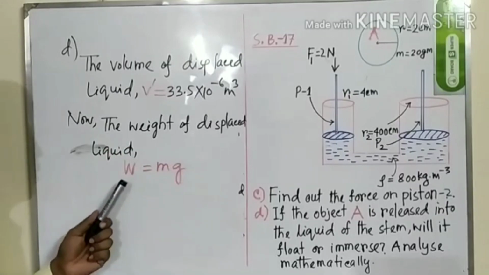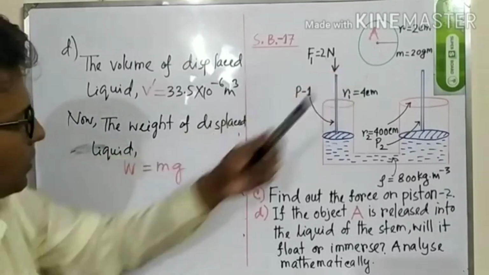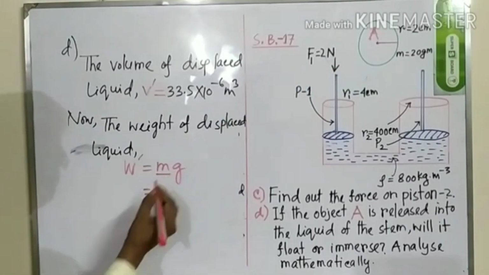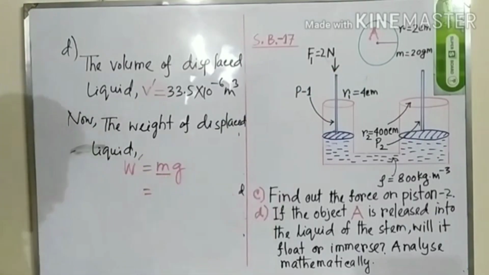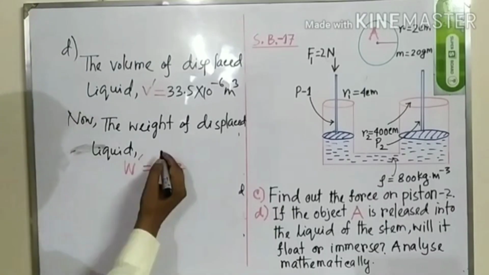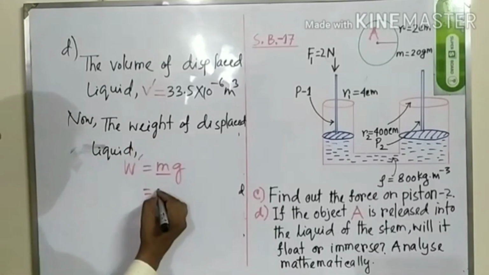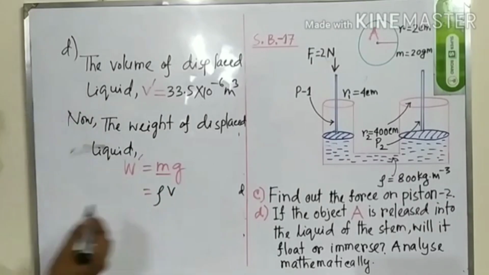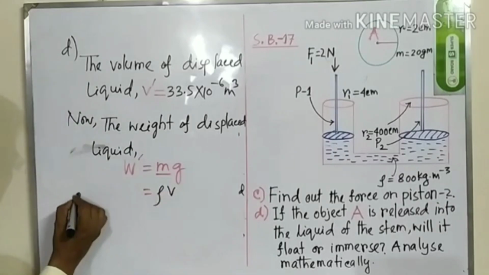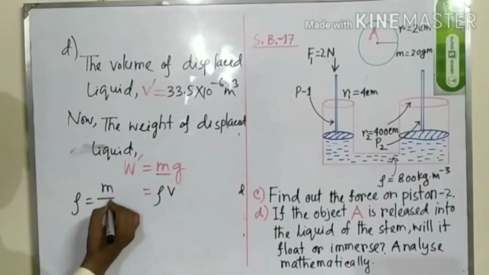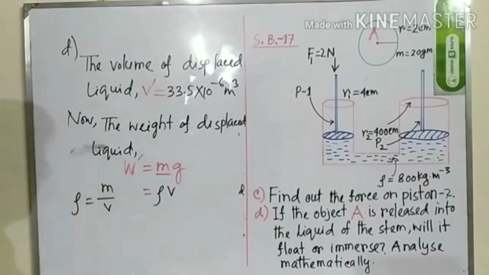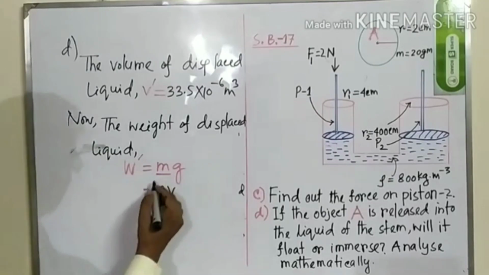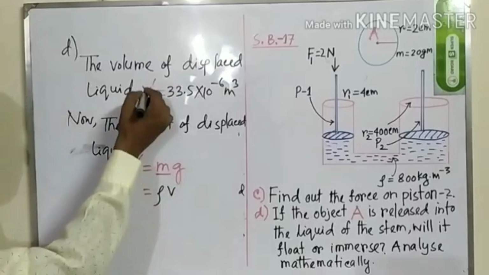As we have already used W for the weight of the object, we can write W prime is equal to mg. So what is m? M is the mass of the liquid. We don't know the value of the mass of the liquid, so we can write m is equal to rho v. Why? Because we know there is an equation for rho: rho is equal to m divided by v. So from this equation we can write m is equal to rho v. V means this V.